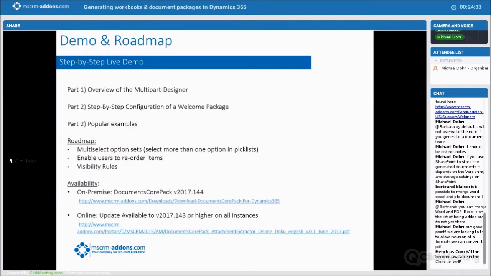Availability for this right now for on-premise is DocumentsCorePack version 2017, version 144. And online, there's an update available. You just go online and update your service instance. 2017 143 or higher on all instances will have this feature in there.